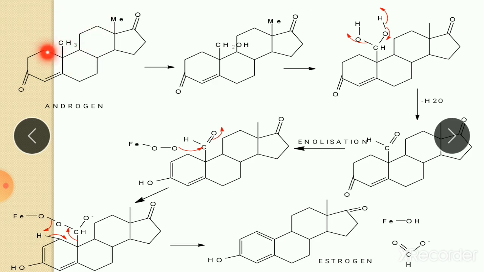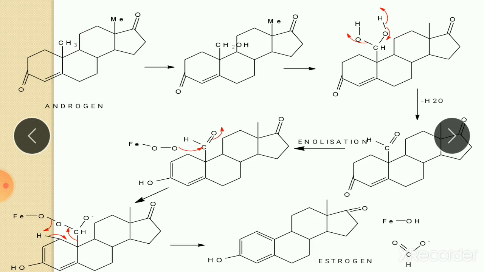In the first step, this CH3 is converted into CH2OH. One hydrogen is replaced by a hydroxyl group. Then in the second step, again one hydrogen of this CH2 is replaced by another hydroxyl group. So two successive hydroxylations take place. Two hydrogens of this CH3 are replaced by two hydroxyl groups.